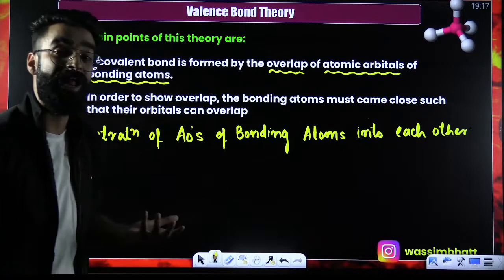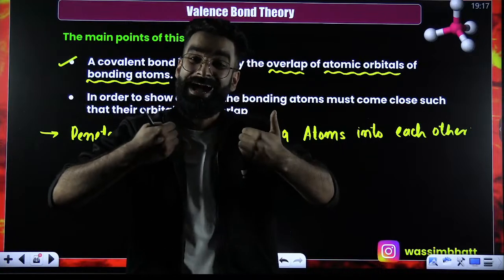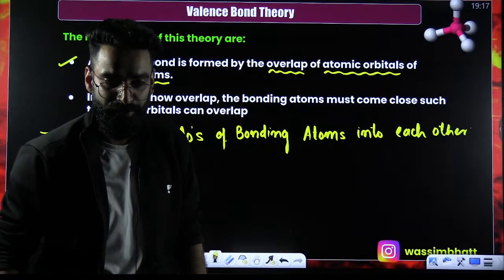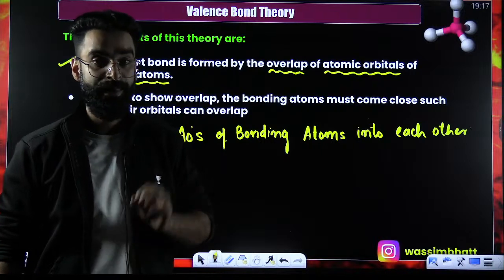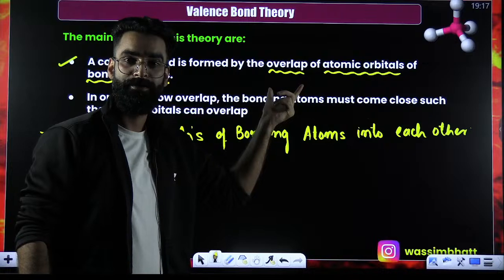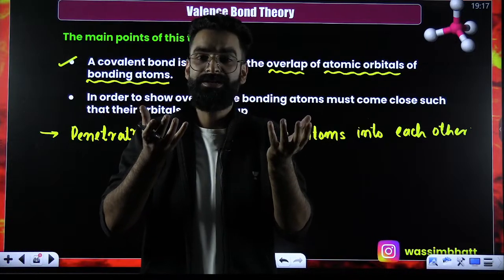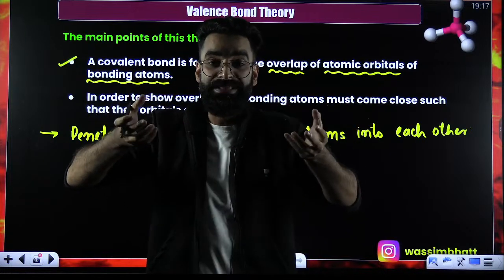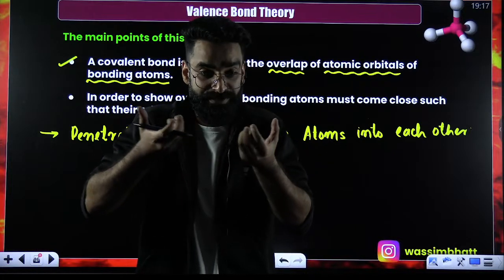And due to overlapping, what happens? Due to the overlapping of atomic orbitals of bonding atoms into each other, which bond gets formed? A covalent bond gets formed. What does it mean? Let's try to understand this a bit more in detail. First of all, I believe this particular term overlapping is clear to you. Imagine I have got two atoms with me. Now, when these atoms come closer, that means their atomic orbitals are also coming closer.